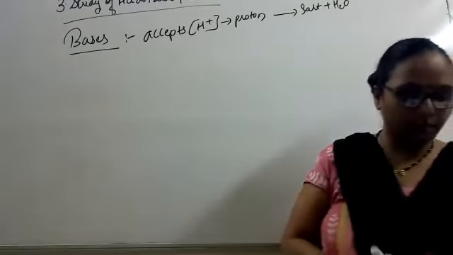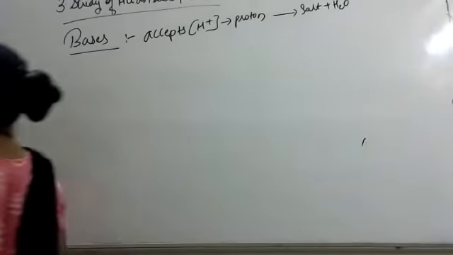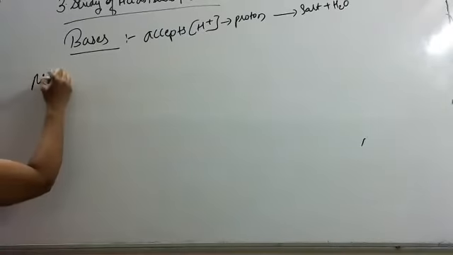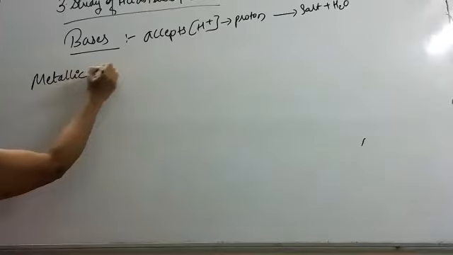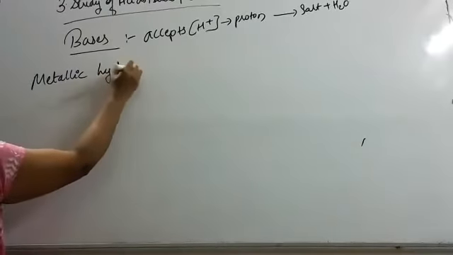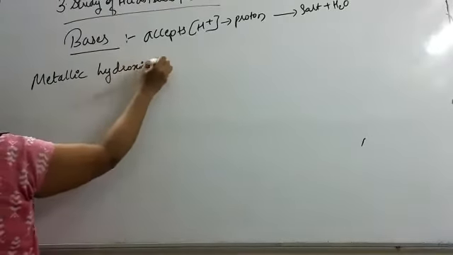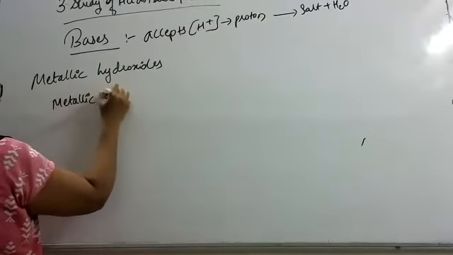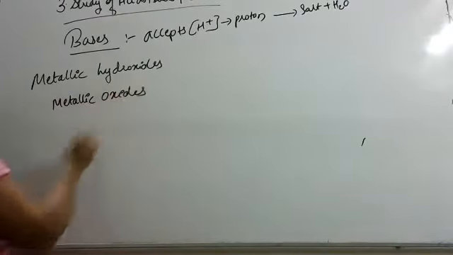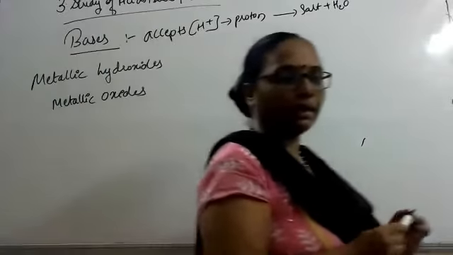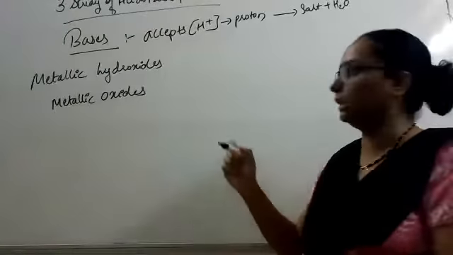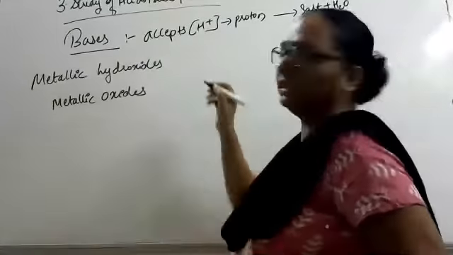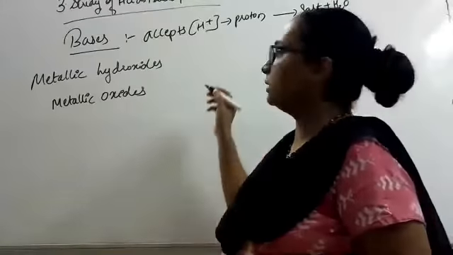Now see, examples of bases are metallic hydroxides and metallic oxides. Metallic hydroxide is metal plus hydroxide.